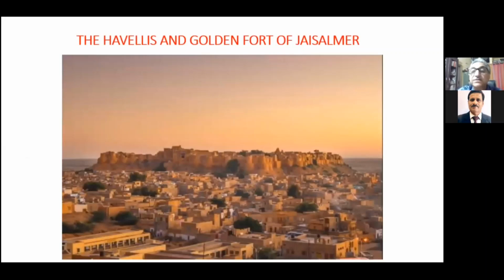This is an outstanding example of the rocky upland. This is Jaisalmer, the Sonar Killa of Satyajit Ray's famous film. This golden yellow fort rises and shines in a golden way, particularly during the sunset times. So this is a rocky upland example. Most of the buildings built in and around Jaisalmer, a number of havelis, use this yellow limestone of Jurassic age.